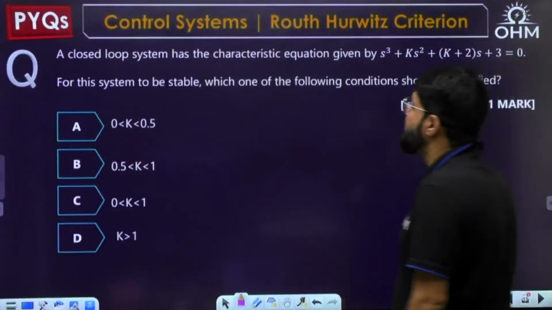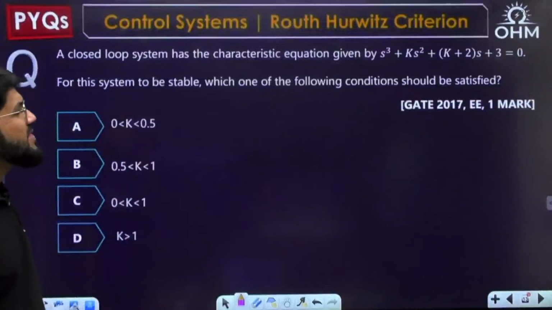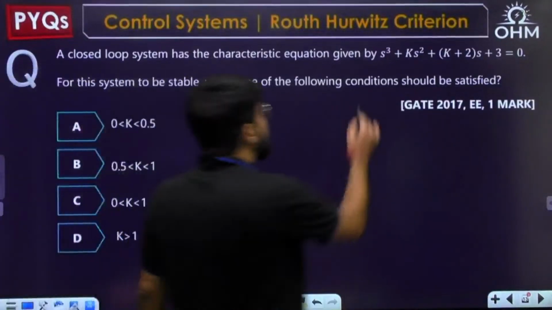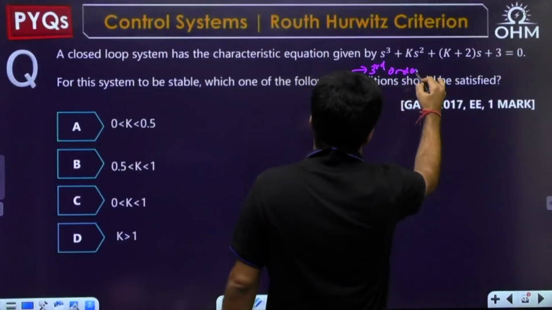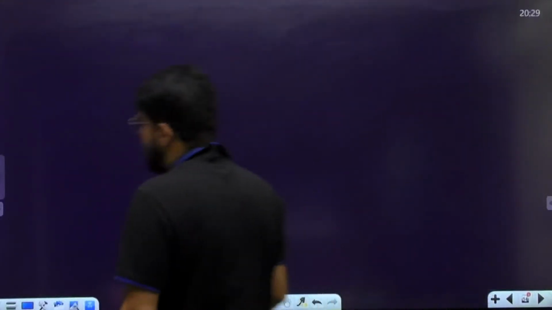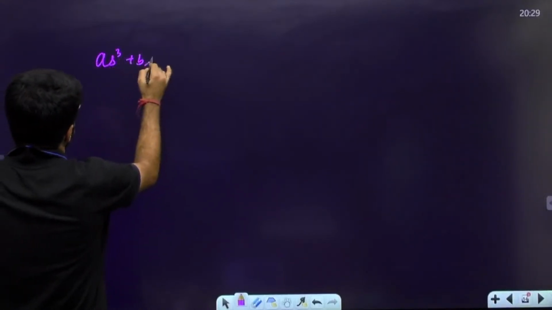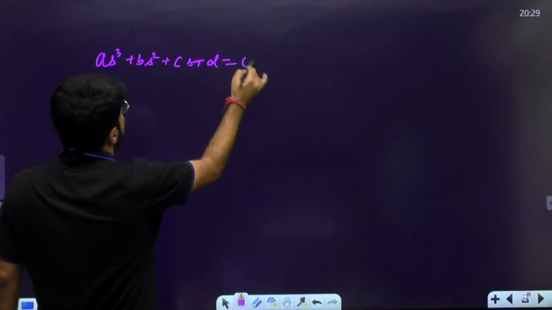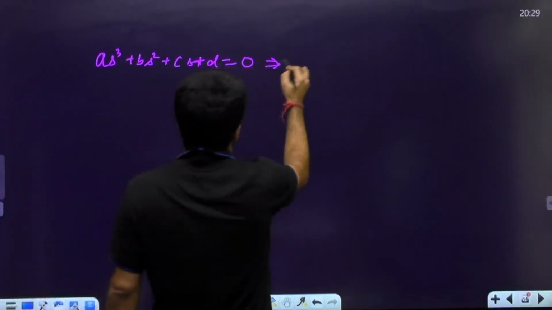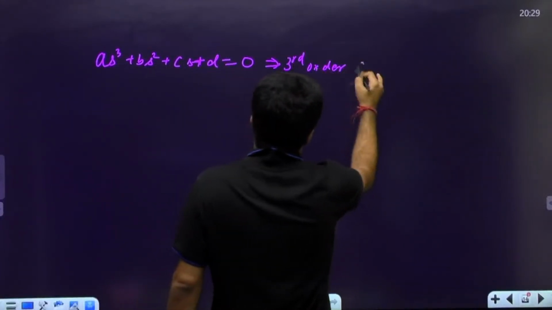A closed loop system has the characteristic equation given by S cube plus K S square plus (K plus 2) S plus 3, third order. Very frequently we get questions on the third order. Suppose you have a third order equation, A S cube plus B S square plus C S plus D equal to 0. This is the general third order characteristic equation, correct?